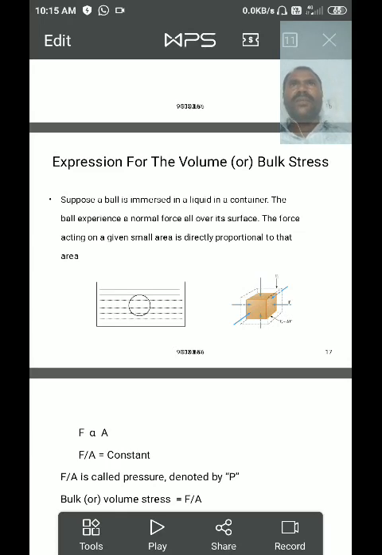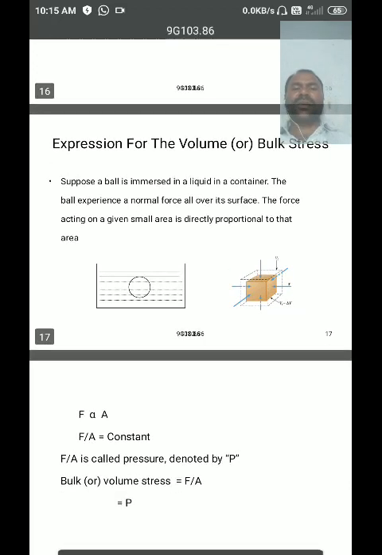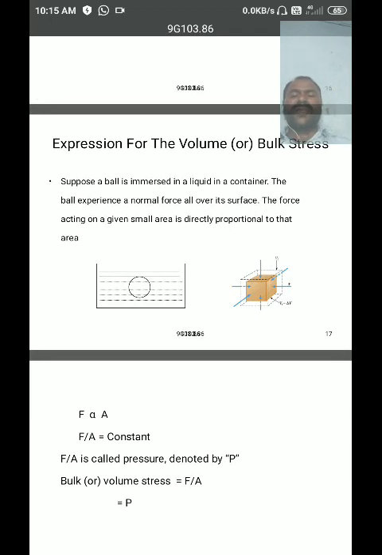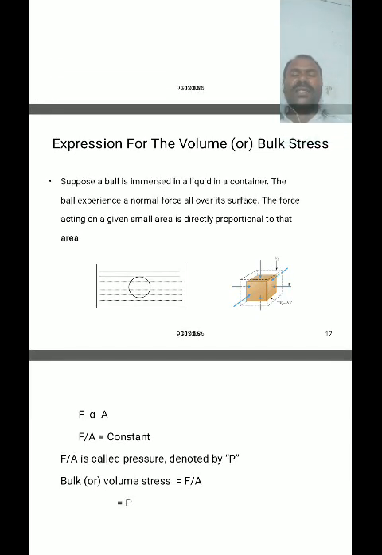The physical quantity which causes changes in volume is called pressure. That's why bulk stress or volume stress is also called pressure.